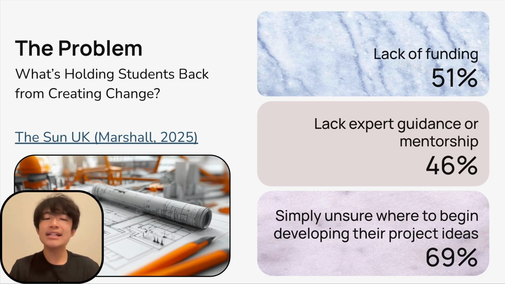And most strikingly, 69% of students are just unsure of where to start. They see issues around them but don't know how to transform an observation into meaningful action. This lack of structure and support means that countless ideas never come to life, not because students don't care, but because they don't have the roadmap, guidance, or confidence to make that first step. That's the problem Passion Project Builder was designed to solve.